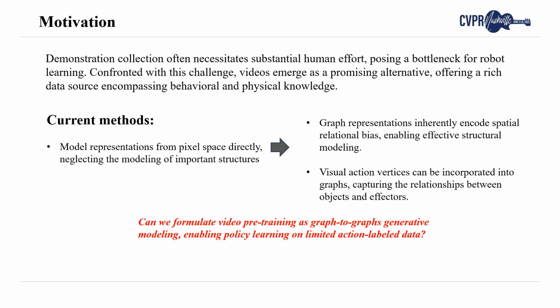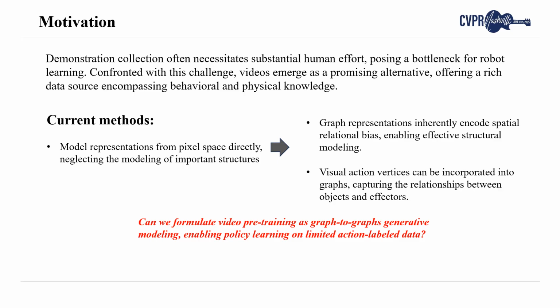Confronted with this challenge, videos emerge as a promising alternative, offering a rich data source encompassing behavior and physical knowledge. Recent research attempts to leverage video data by pre-training models to predict subsequent images or points from the current ones, then leveraging such predictions to guide policy learning on action-labeled data. While these approaches have demonstrated potential, they directly model representations from pixel space, neglecting the modeling of important structures.